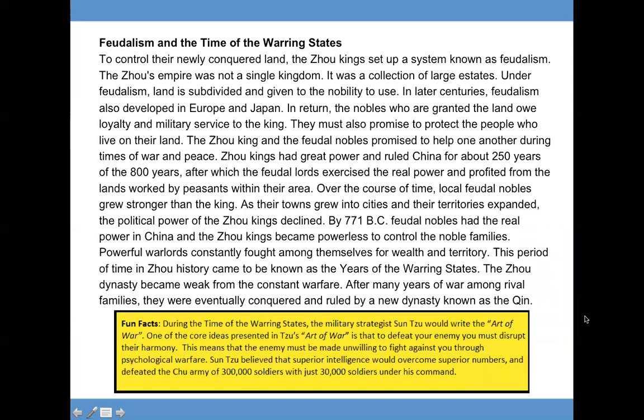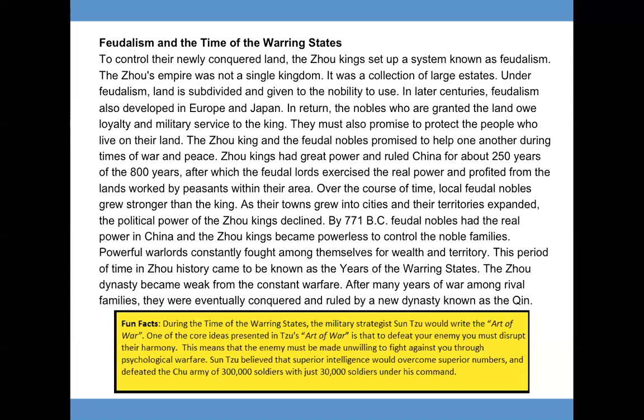Feudalism and the time of the warring states. To control their newly conquered land, the Zhou king set up a system known as feudalism. The Zhou's empire was not a single kingdom. It was a collection of large estates. Under feudalism, land is subdivided and given to the nobility to use. In later centuries, feudalism also developed in Europe and Japan.